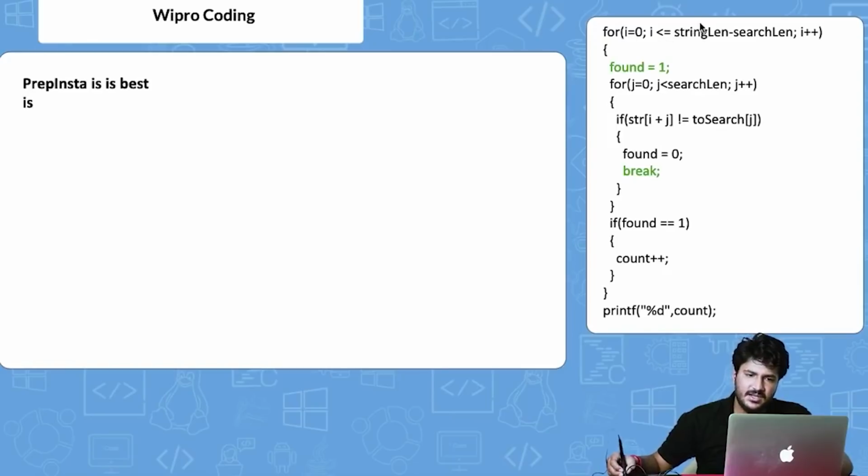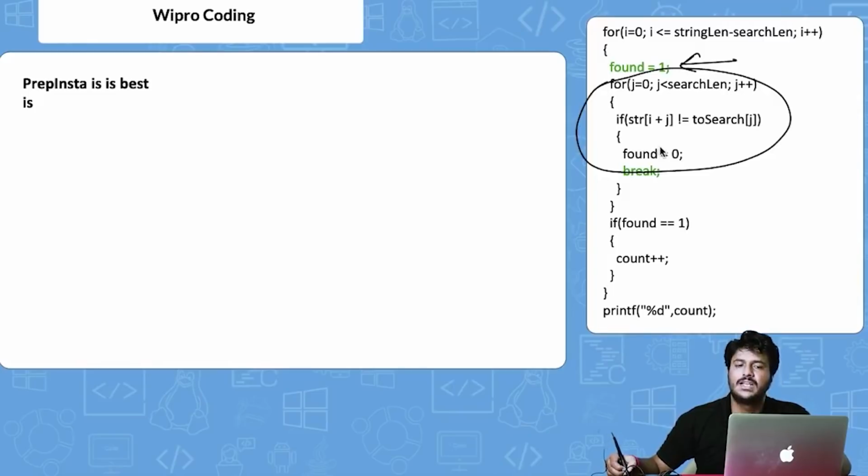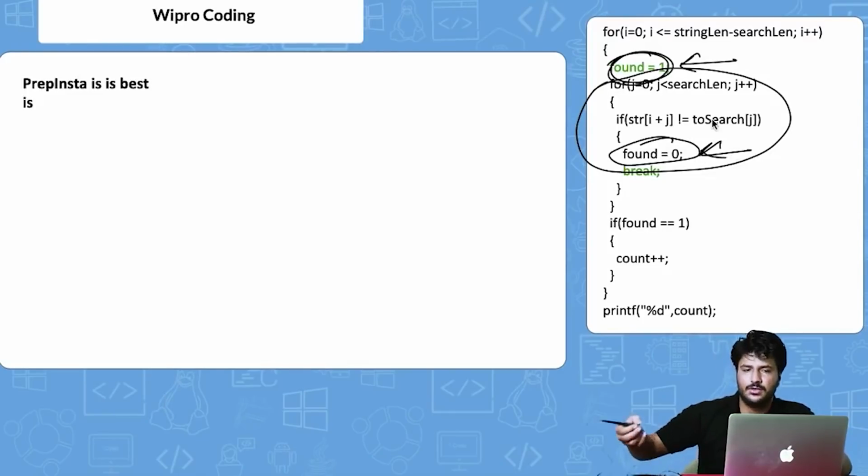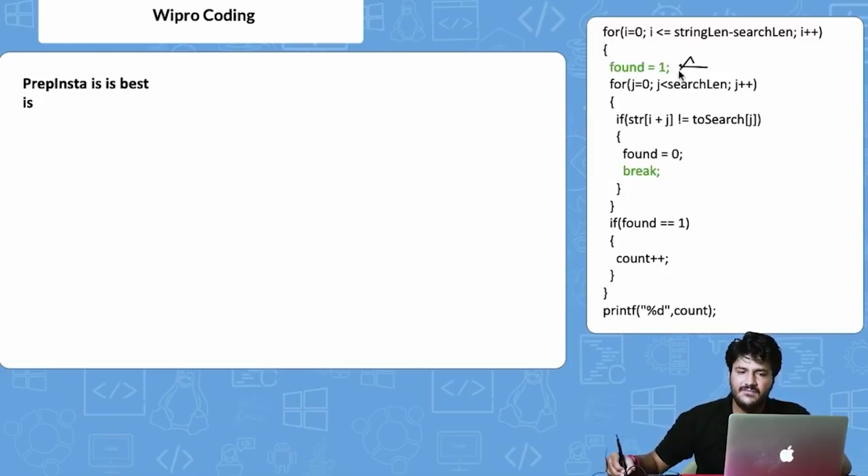So let's not waste time. Let's run it here. So strlen for this is 20, right? I already know about it. And search len is 2, because the length of this whole thing is 20 and the length of this is 2, right? So we are running on this loop. Initially we say, okay, we have found it, so found value is 1, and then using this whole code that we have written here, we are assigning found equals 0 based upon some condition. Obviously, if the found value remains 1, in that case it's found. If the found value becomes 0, in that case it's not found. So initially we are saying, okay, we have found it, right?